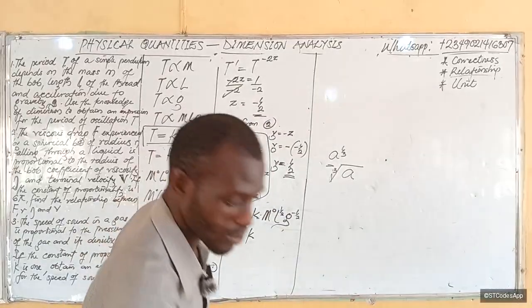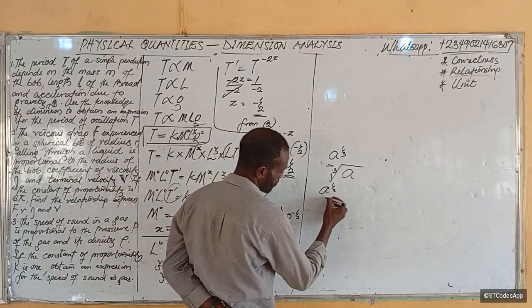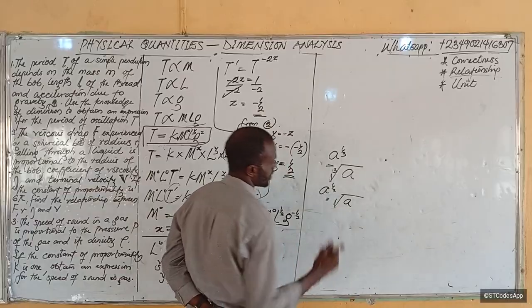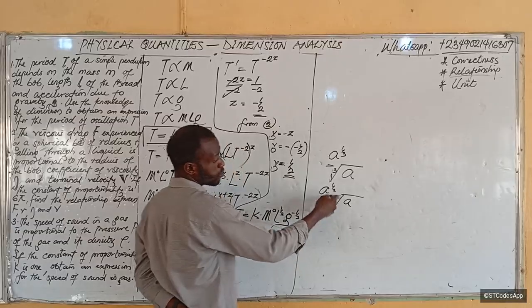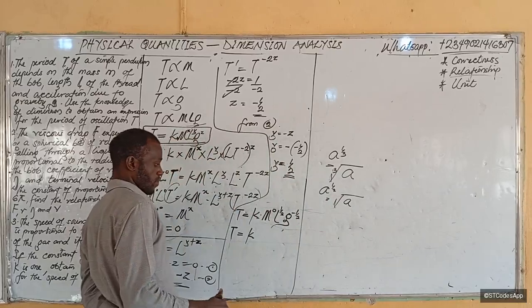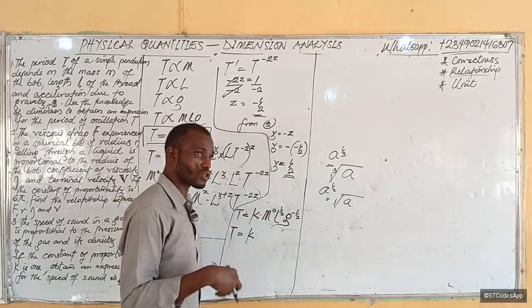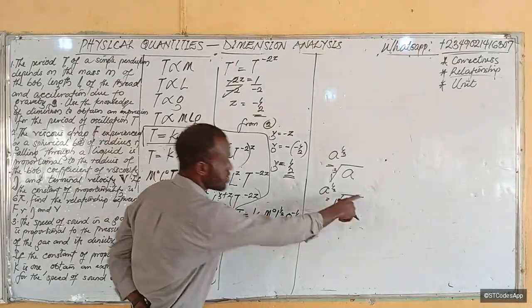Okay, so I was writing the relationship. If I now have a raised to power half here, it will be the square root of a. Then I ask, why did I not put 2 here? In maths, we don't need to put 2. Even when we don't put 2, it means the square root. Is that clear? Because the first root of the number is the number. The square root or second root of the number is this.